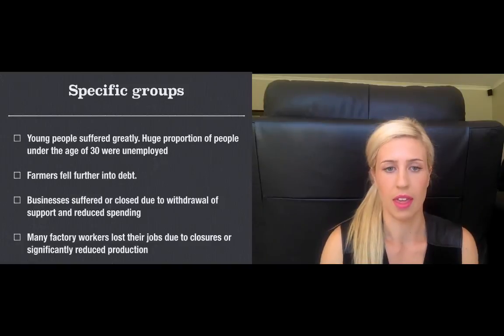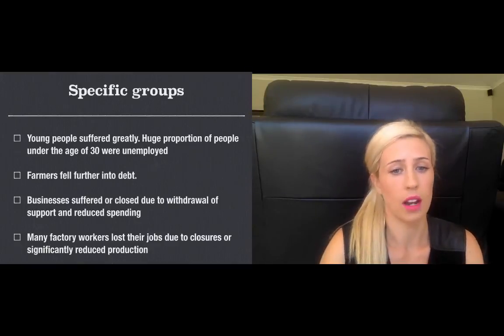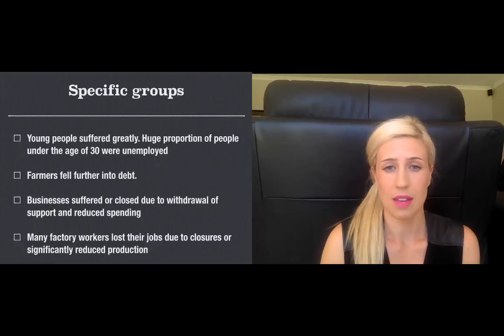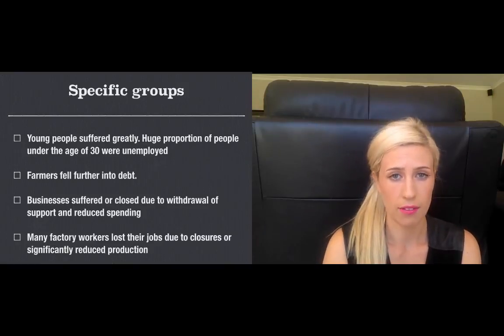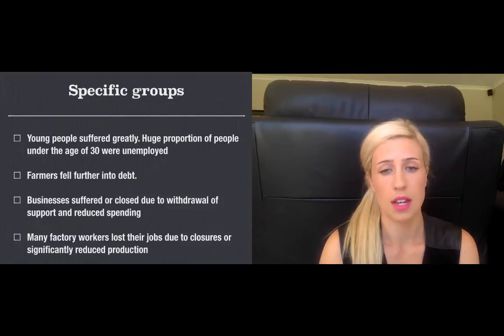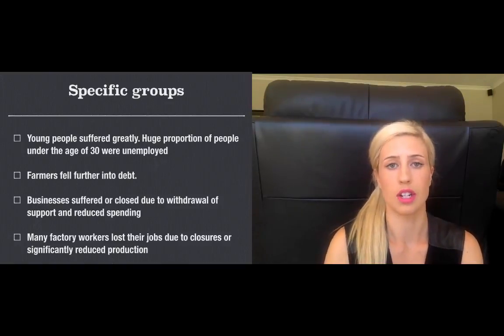They either closed due to withdrawal of support from the United States loan, or because of reduced spending. The other group that suffered greatly were factory workers. There were a lot of factory workers in Germany at this time, and over 40% were unemployed by 1933. They lost their jobs due to closures or because of significantly reduced production in these factories.